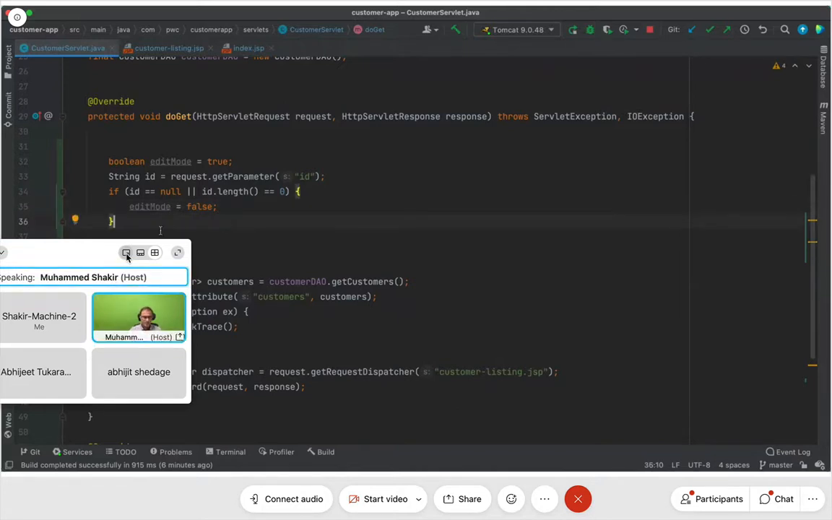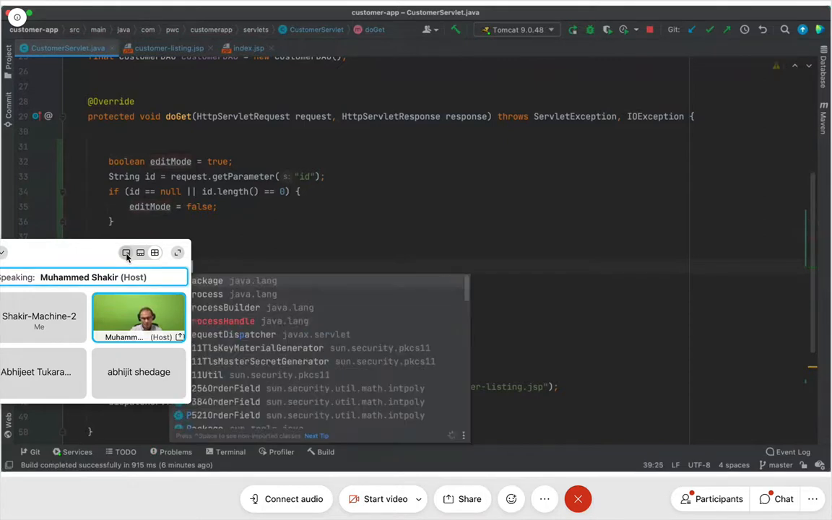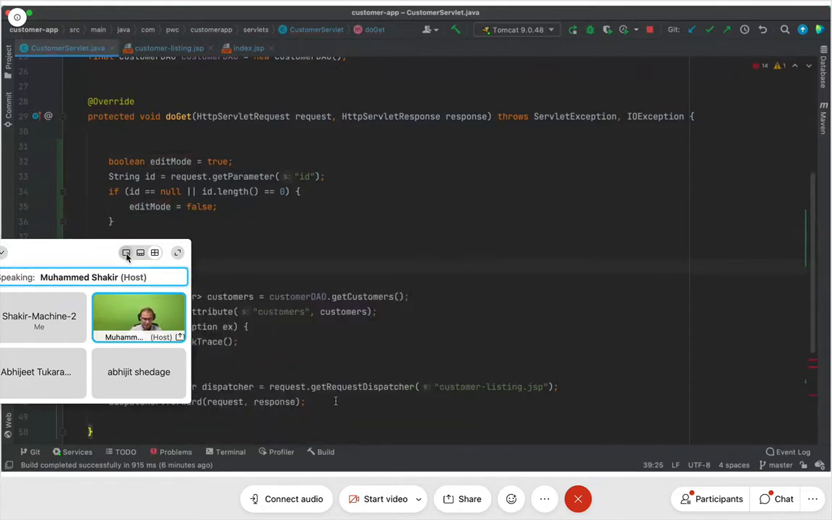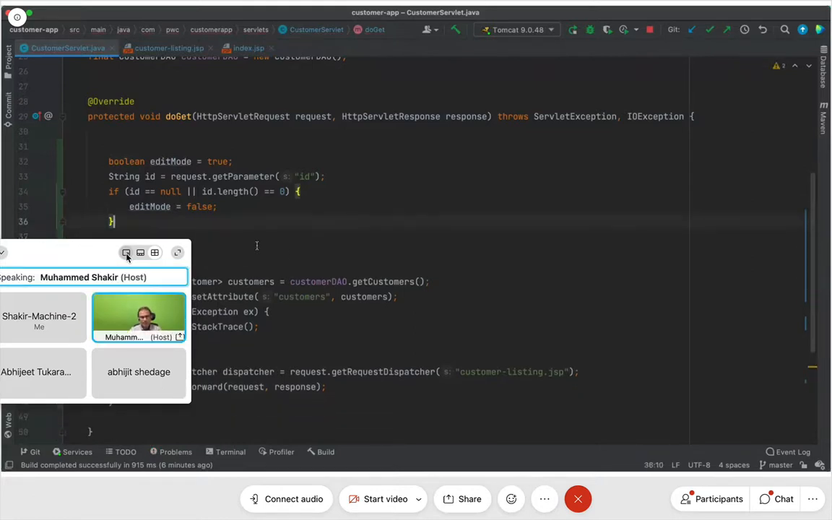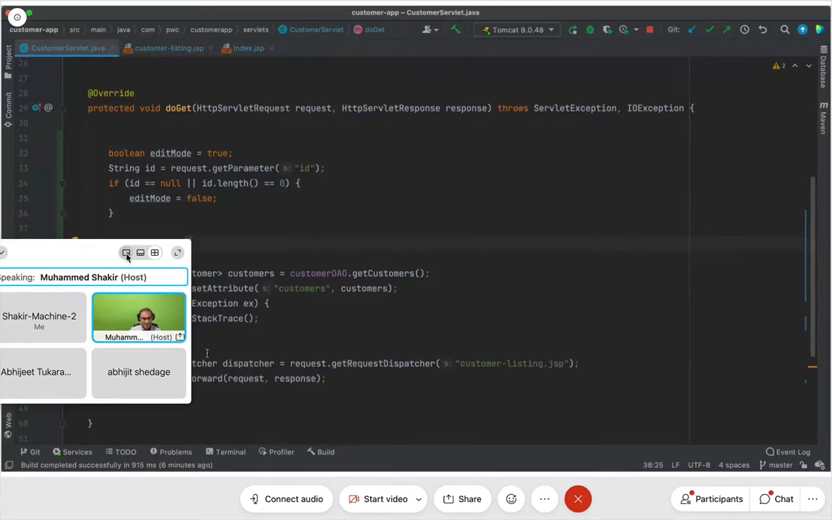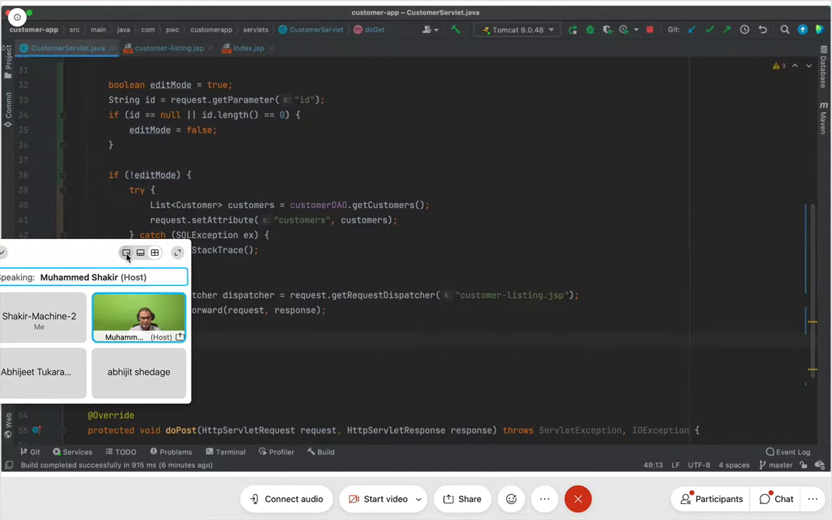Otherwise, if this is not true, then editMode will anyway remain true. And I will write if not editMode, if it is not the edit mode, then I will execute this logic. Take a look at this. But if it is edit mode, then I would like to go to a different page altogether.